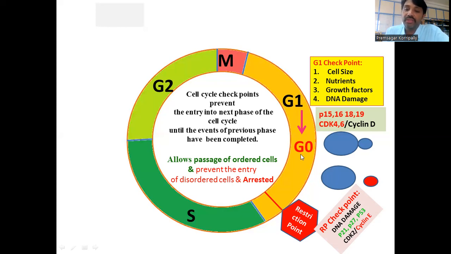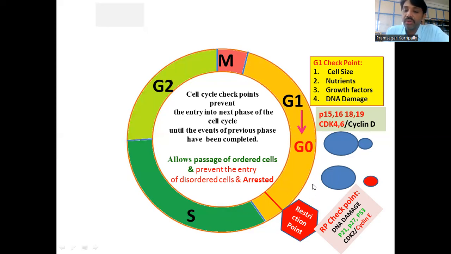So if G1 is all well, then it has to cross from G1 to S. But it is a very critical point, hence it is called a restriction point. Once the cell passes from G1 to S through the restriction point, then there is no requirement of growth factor. So that's why it is called a restriction point.